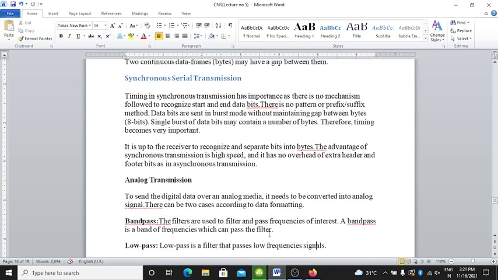Now synchronous serial transmission. Timing in synchronous transmission has importance as there is no mechanism followed to recognize the start and end of data bits. There is no pattern or prefix and suffix method. Data bits are sent in burst mode without maintaining a gap between bytes. A single burst of data bits contains a number of bytes.